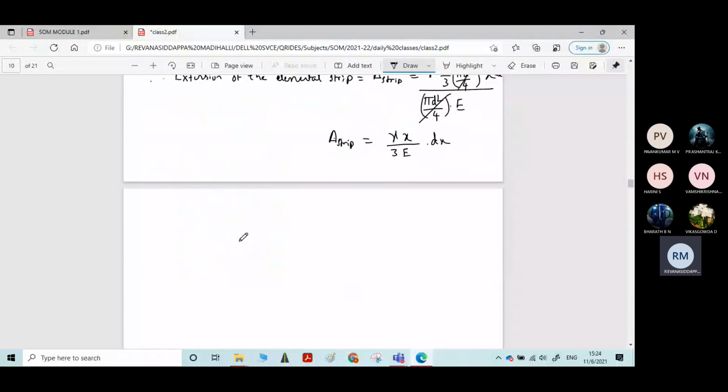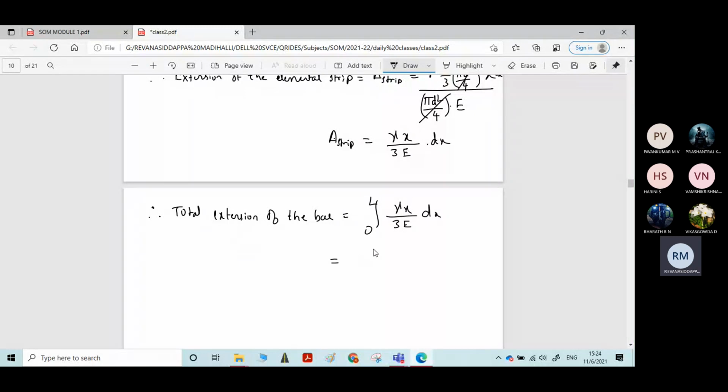If you want to calculate the total extension, integrate, that's it. Therefore, total extension of the bar is equal to integration from 0 to L gamma x by 3E into dx.